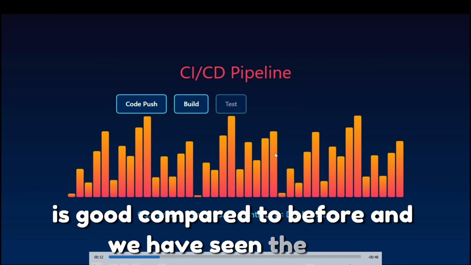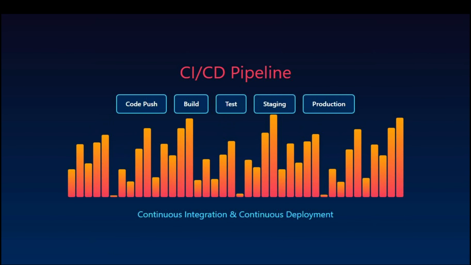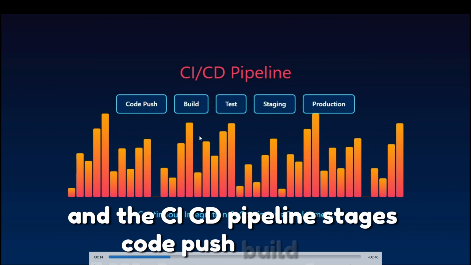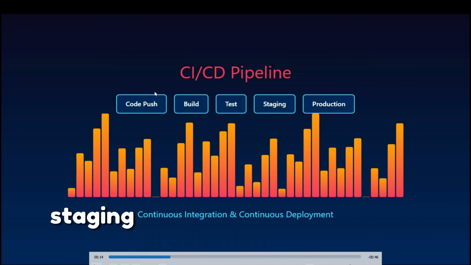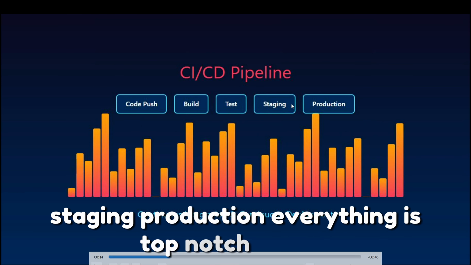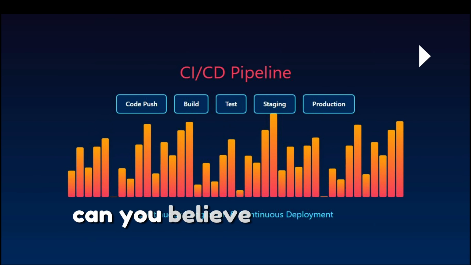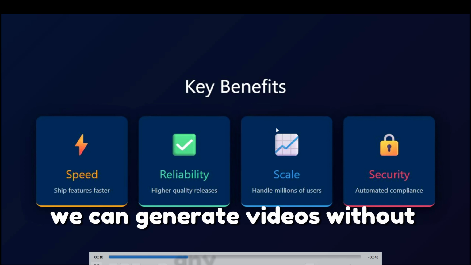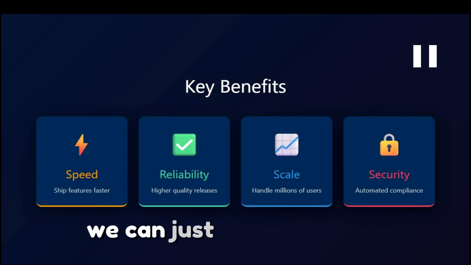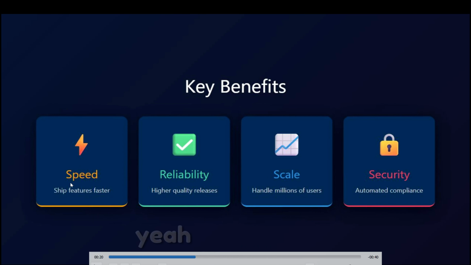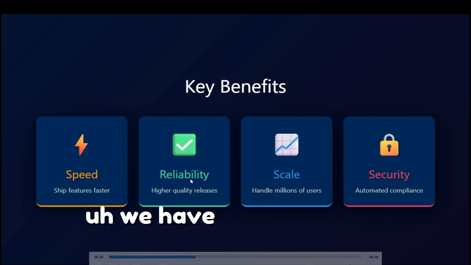And we have seen the bars and the CI/CD pipeline stages: code push, build, test, staging, production. Everything is top-notch quality. Can you believe this? We can generate videos without any editing. We can just write the code and generate these professional videos. Yeah, it is possible. We have generated professional videos.